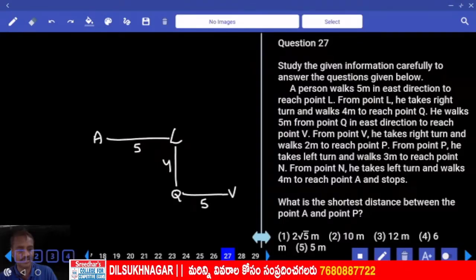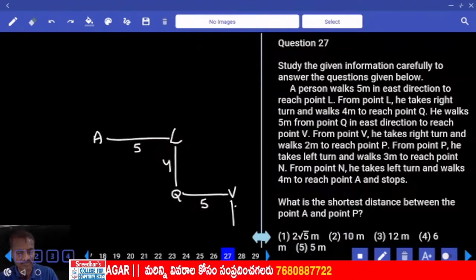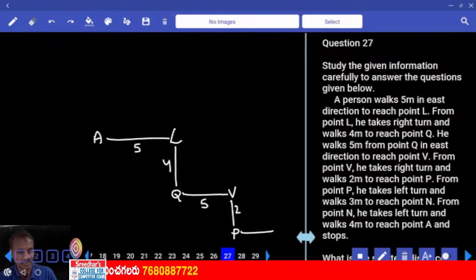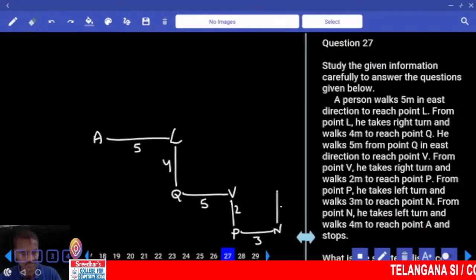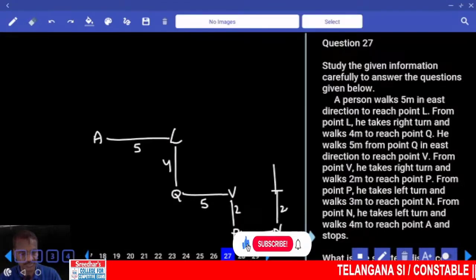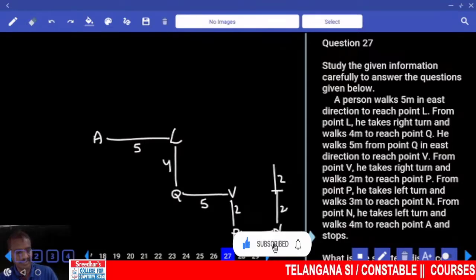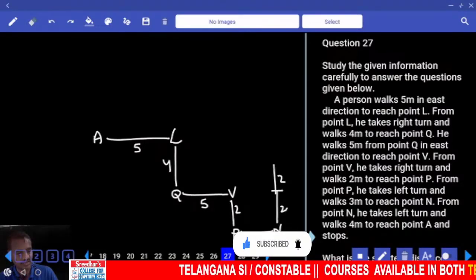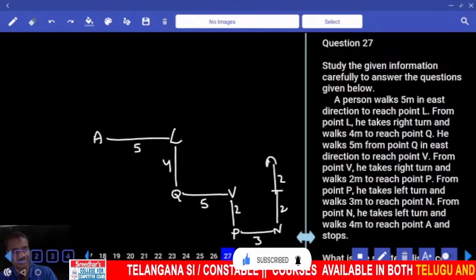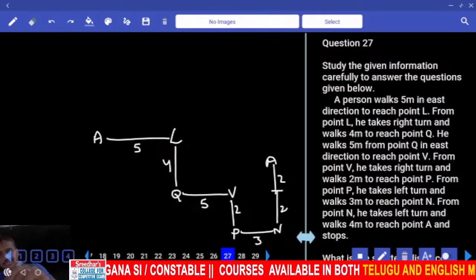From V he takes a right turn and walks 2 meters to reach P. From P he takes a left turn and walks 3 meters, and from here 3 meters on the left-hand side reaches point N. From N he takes a left turn and walks 4 meters to reach A and stops at this place. Now this is the final arrangement we have.